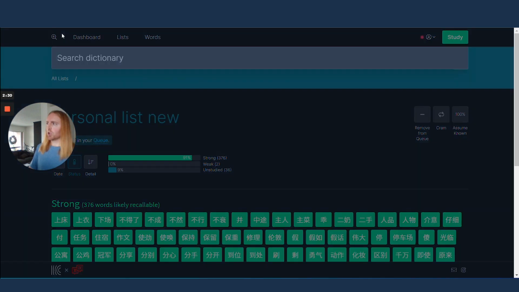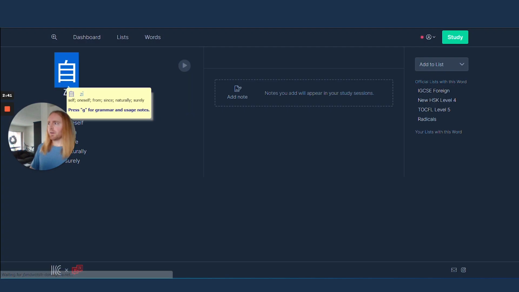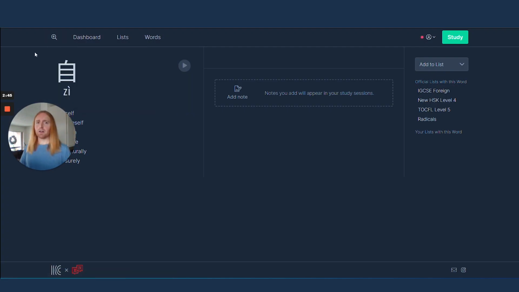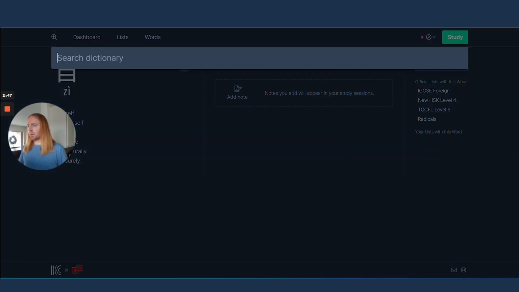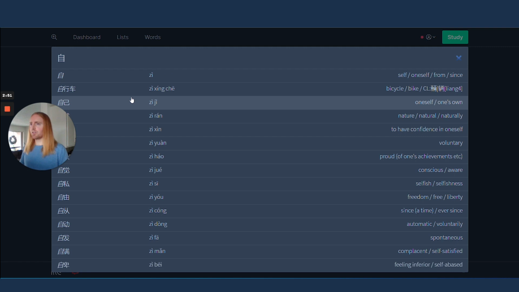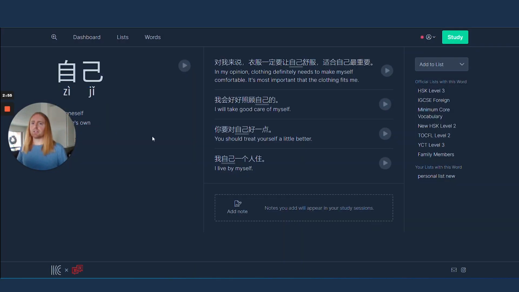One thing I can show you regarding adding new words is how to efficiently add a word. So if I wanted to add this word, zì, it means self, one or oneself. But the thing about Chinese is that most words are going to be 2 characters. So what I would prefer to add is zìjǐ, which has pretty much the same meaning with 2 characters. It has some example sentences.